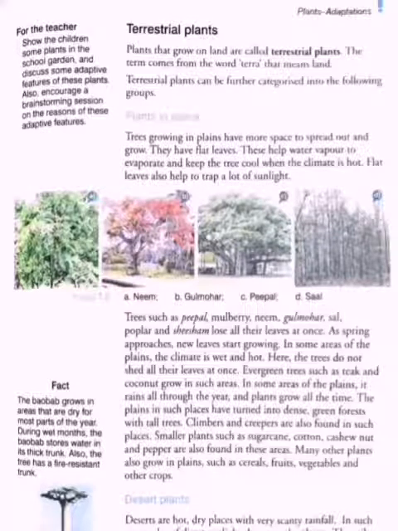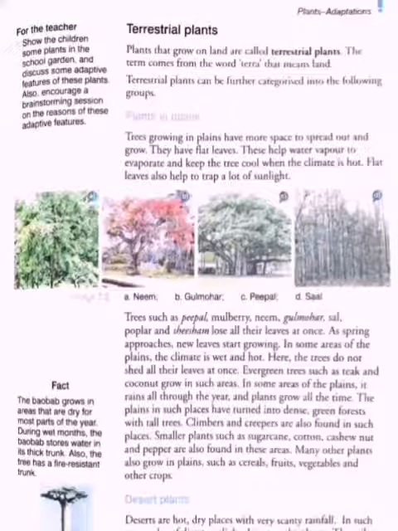So that is why we call the plants which grow on land terrestrial plants, and they can be further categorized into the following groups. They are categorized into the following groups because land is everywhere, and depending upon the condition of the land, they have been categorized into the following types. Let us see what they are.